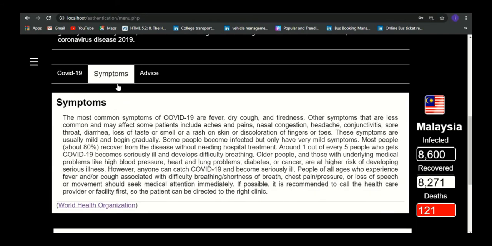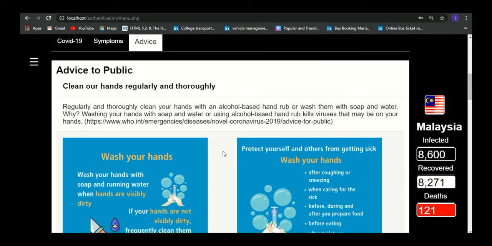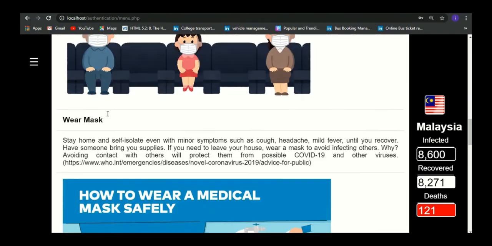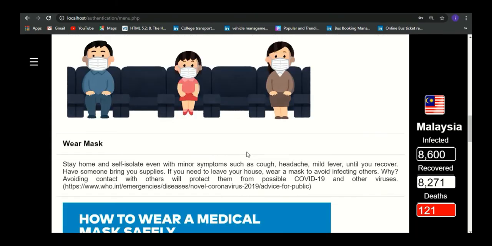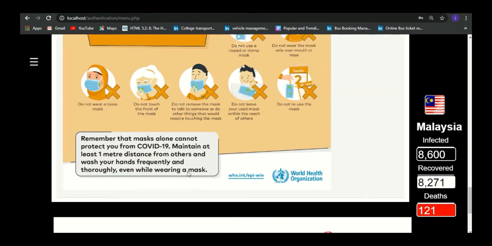Next, the symptoms. It will explain to us the common symptoms and other symptoms of COVID-19. By reading this, we can know more about COVID-19. And this is the list of advice to the public. For example, here we have clean our hands, social distancing, wear a mask. We also have the infographic attached together with the information. Such interesting and useful information here.